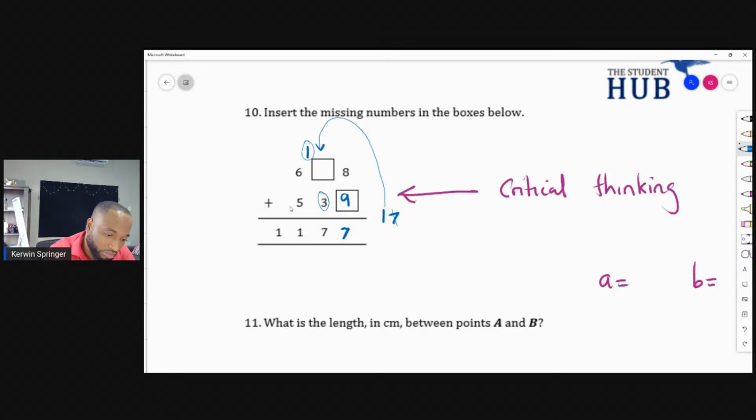1 plus 3 plus something gives me 7. And that number for sure is 3. Because 1 and 3 make 4, and 3 make 7. So what goes in the boxes? 3 and 9. In that order. Any questions on this one?